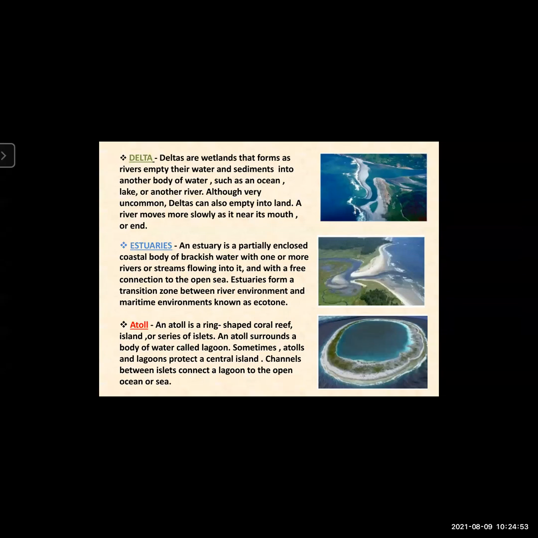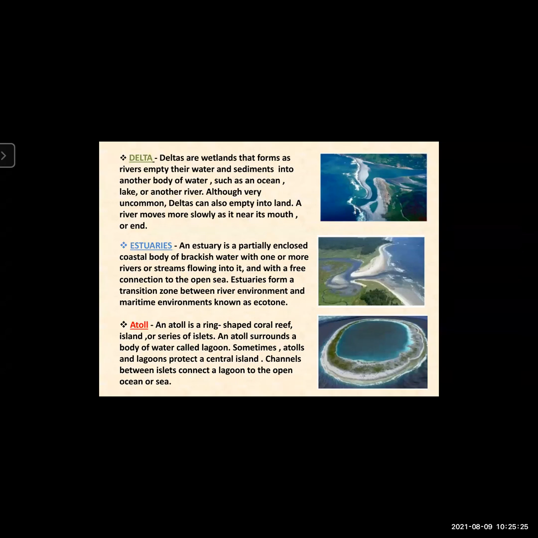Now next is estuaries. An estuary is a partially enclosed coastal body of brackish water with one or more rivers or streams flowing into it. So it is a partially enclosed coastal body. Partially enclosed means half side it is land and half side it is water. Estuaries form a transition zone between river environment and maritime environment known as ecotone.